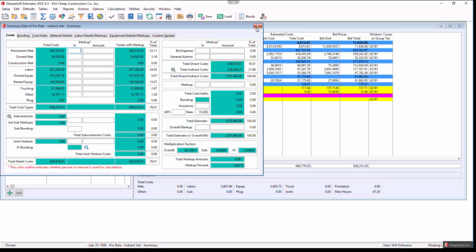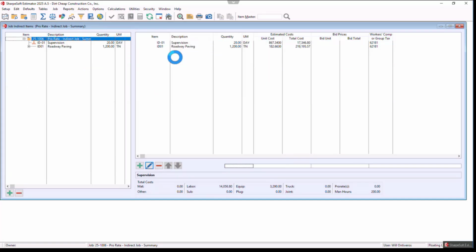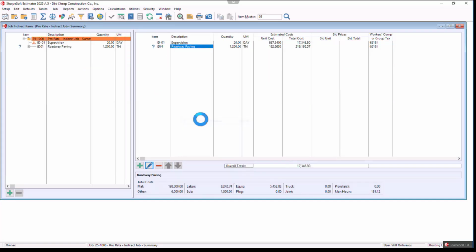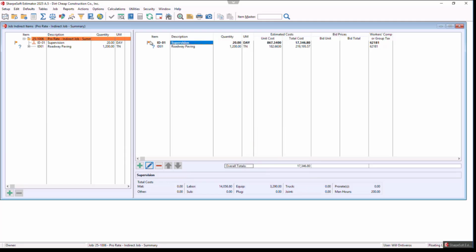So that might be a decent pause point. Maybe before I go through that, the indirect has the ability as well, just similar to the bid items, that I could right click and I can what if. I can also add those bid item statuses. So if you're using those, I could say this is a contractor item. So those flags will show up.